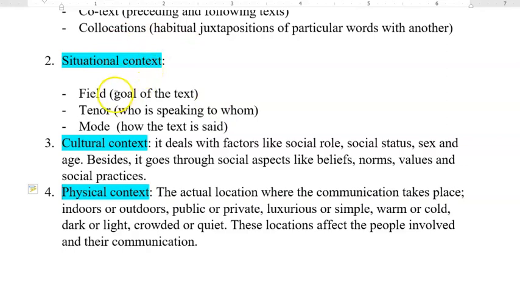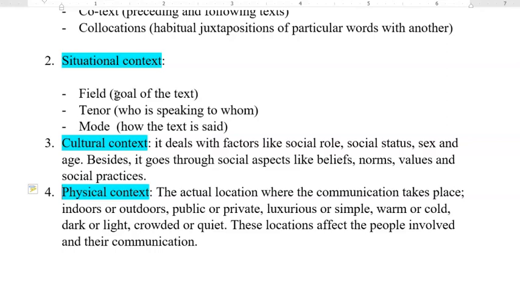And here we have to look at the situation of the context or the environment of the text. The environment includes a place, time, the people inside this text, the speaker, the audience, the relationship between them. This is so important to reach the relationship between the participants of the text.